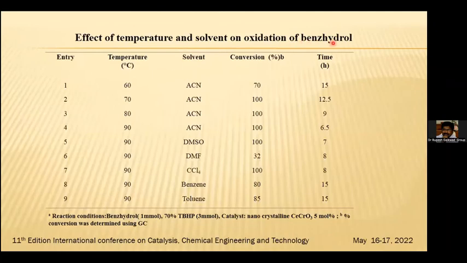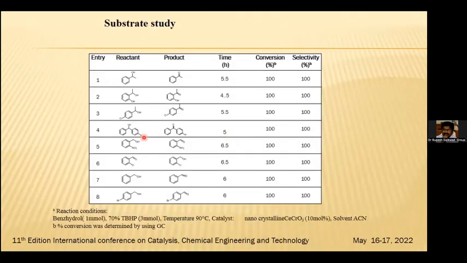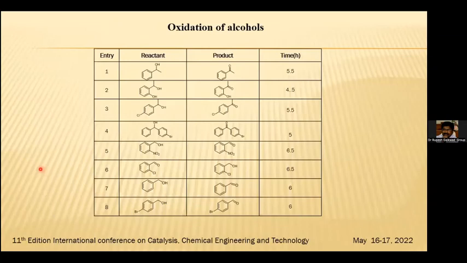The effect of temperature and solvent on the oxidation of benzyl alcohol has been studied, and acetonitrile was found to be a good solvent. A 10 millimole catalyst loading of the cerium chromium oxide was found to be a good amount. There are some substrate studies which have been carried out. The conversion was found to be 100%, and the selectivity was also found to be 100%. Some oxidations of alcohols have been studied here.